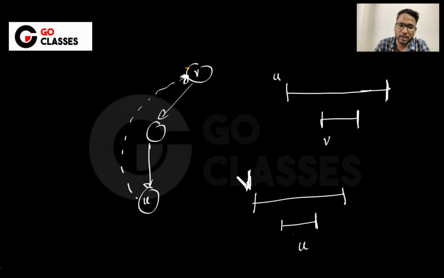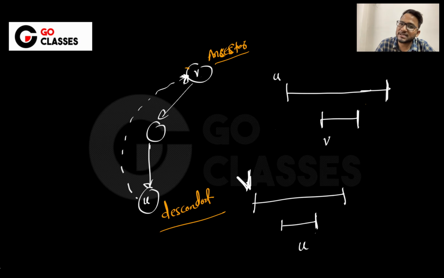Is this always true if it is a back edge? See, if it is a back edge, then this has to be an ancestor, because that's the definition of back edge, right? This is the definition of back edge: if UV is a back edge, then V is an ancestor and U is a descendant. So from the definition of back edge you can say that this is an ancestor and this is a descendant. Now what they are asking is whether it is necessary to hold this kind of relationship. Since it is an ancestor, you must be starting this V, and then obviously, if it is a descendant, you have to start it on the way.